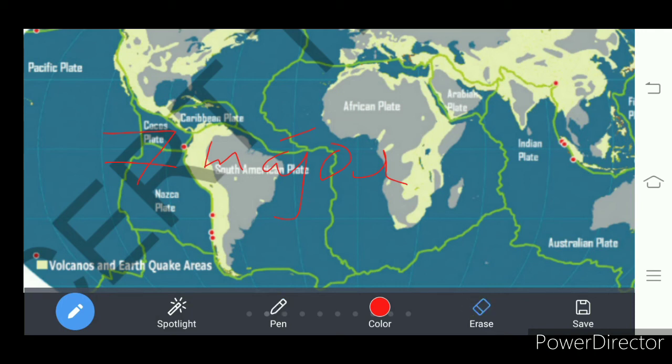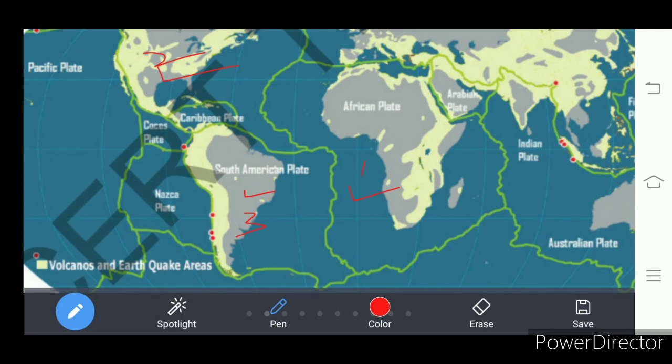One is the African plate. Let me show you. This is the African plate. Then second is the North American plate. Third is the South American plate.